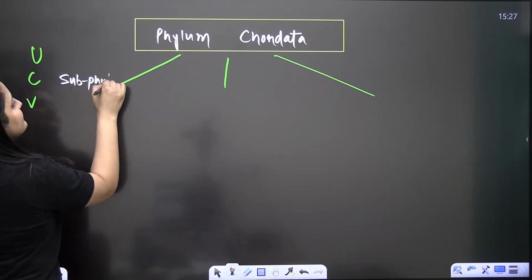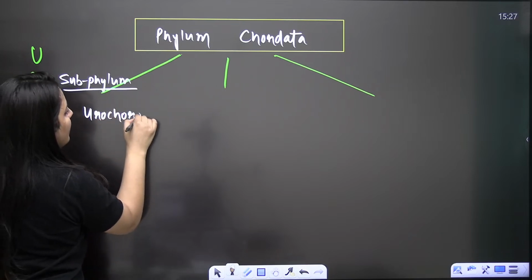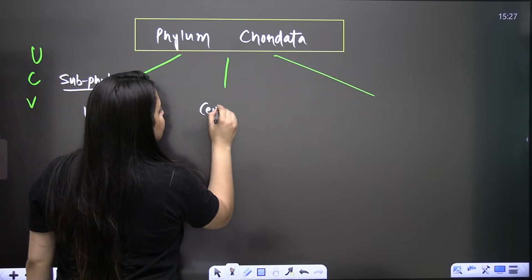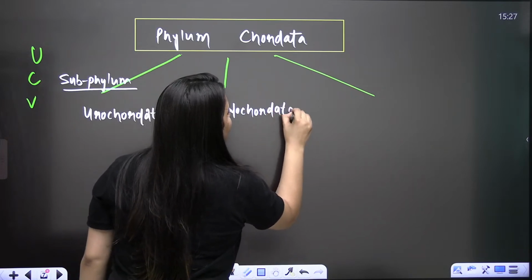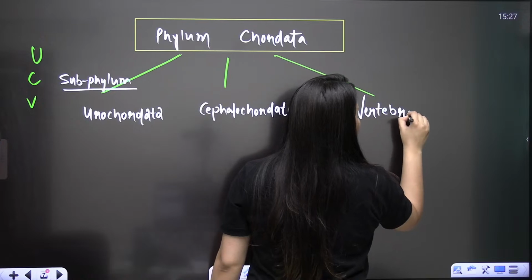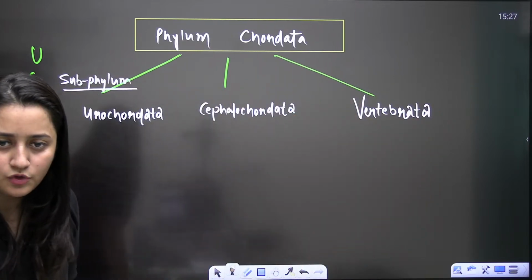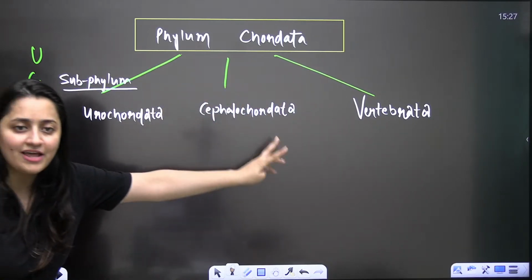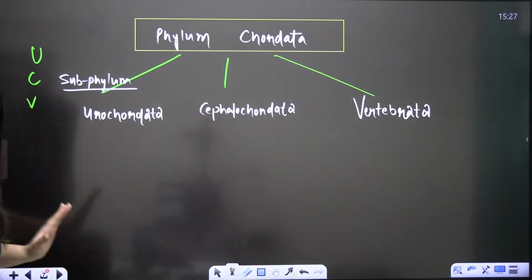U stands for Urochordata, C stands for Cephalochordata, and V stands for Vertebrata. Are you getting my point? So what do we have here? You can win: Urochordata, Cephalochordata, Vertebrata. These are the 3 subphylums that we need to study.